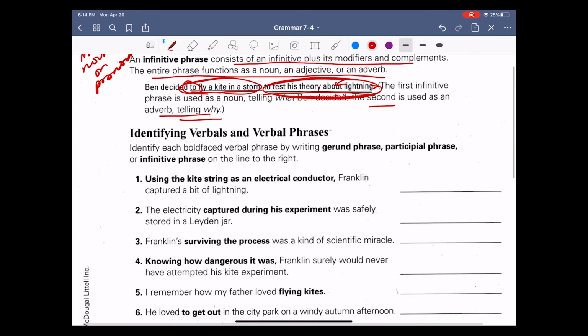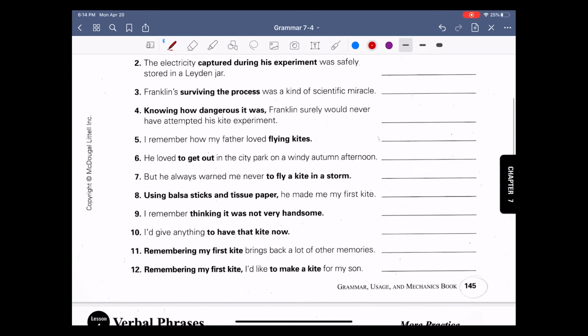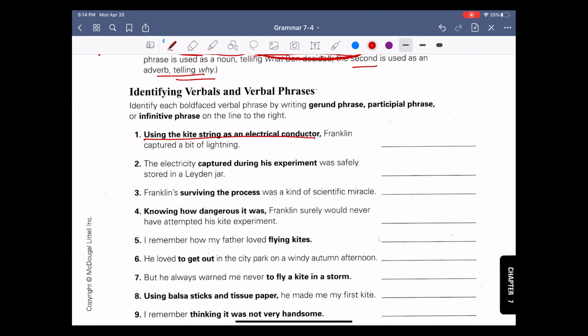All right. So here you have your infinitive phrase in boldface. Your verbal phrase is in the bold writing here. Using the kite string as an electrical conductor, Franklin captured a bit of lightning. Okay? So here, this is telling you about Franklin. So it's a participial phrase.